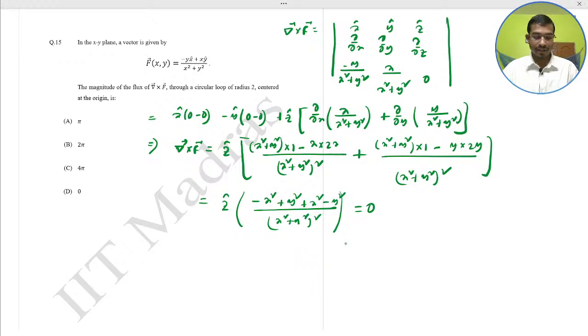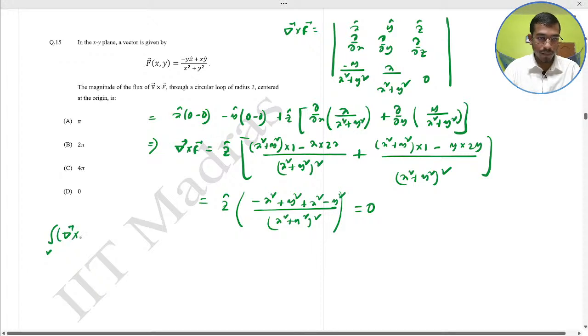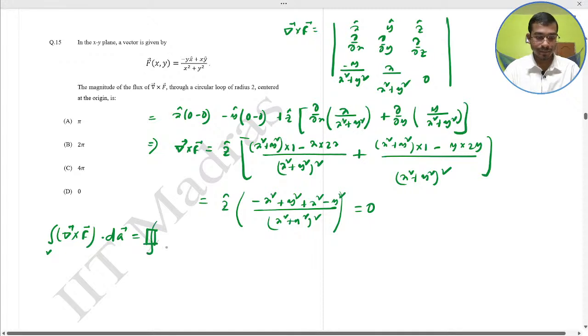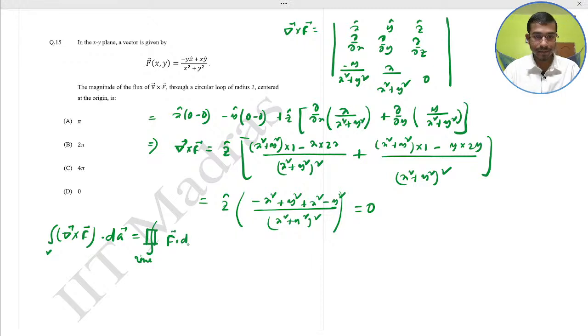So the magnitude of the flux of curl F through a circular loop of radius 2, the integral of curl F dot dA, where this is the circle, equals the line integral of F dot dl.